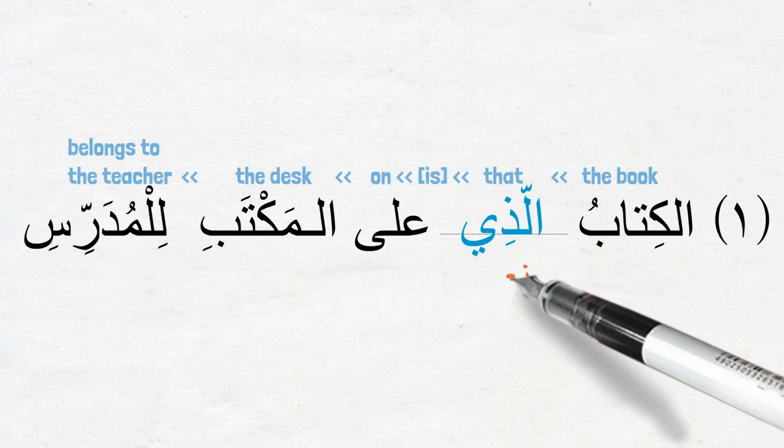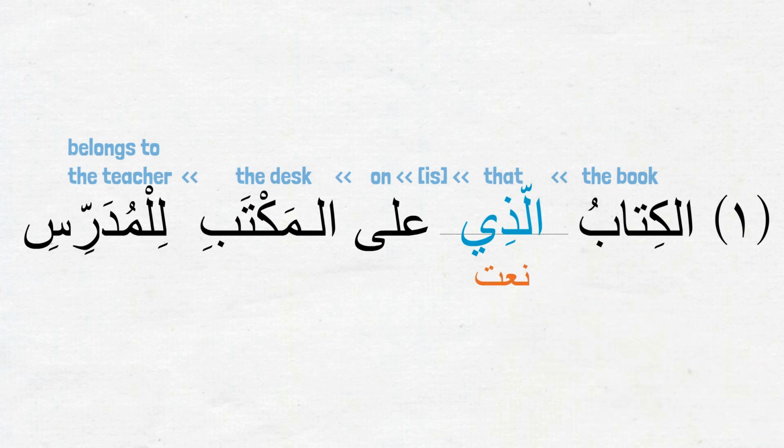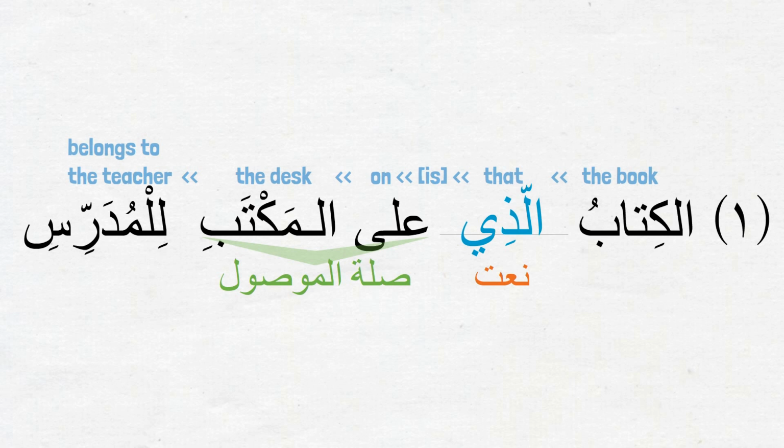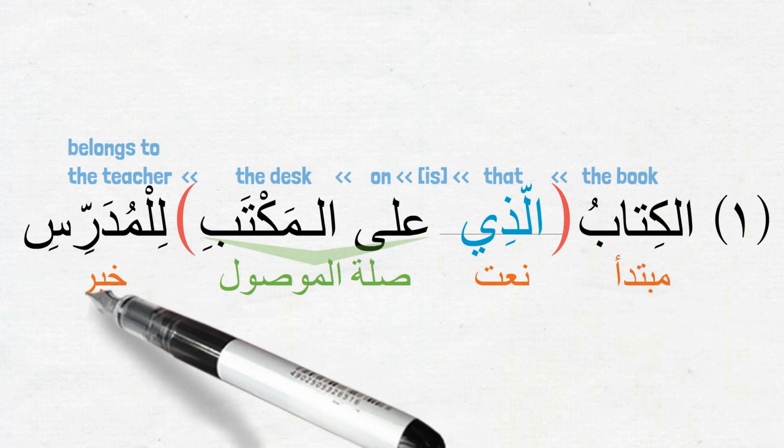الذي is the ism mawsool coming as نعت for al-kitabu. What will be the صلة الموصول? Can you tell? Remember, as we talked about before, صلة الموصول can be either a sentence or a phrase like jar majroor or ظرف and مضاف إليه. The صلة here is the jar majroor phrase على المكتب, right? So without the اسم موصول and its صلة, the sentence is الكتاب للمدرس, which is a simple جملة اسمية made up of مبتدأ and شبه جملة خبر.